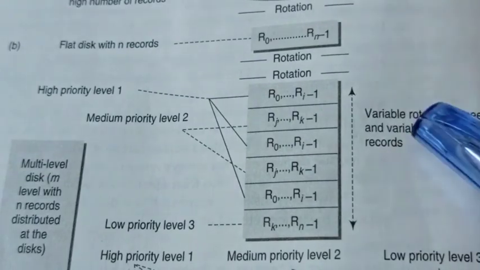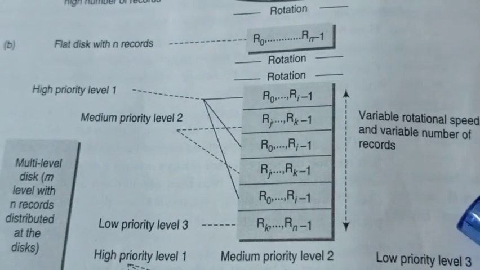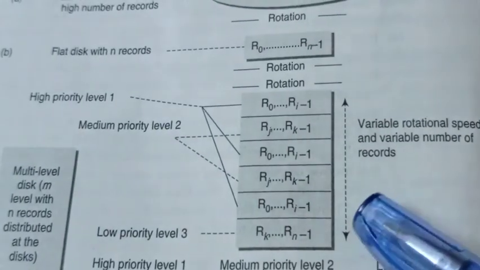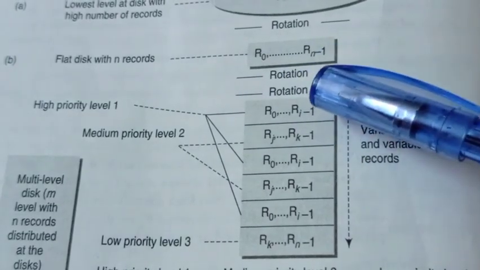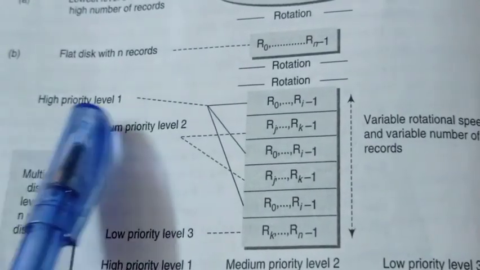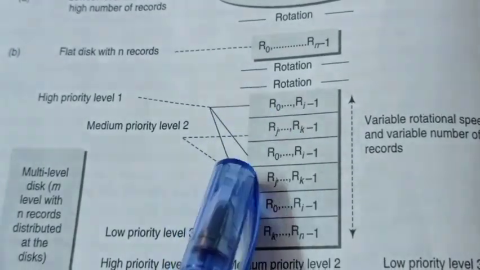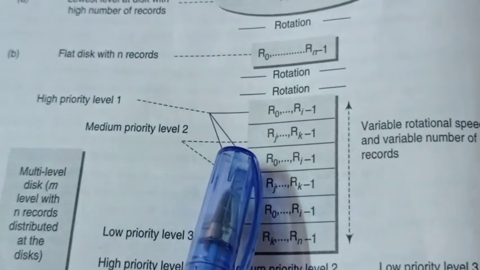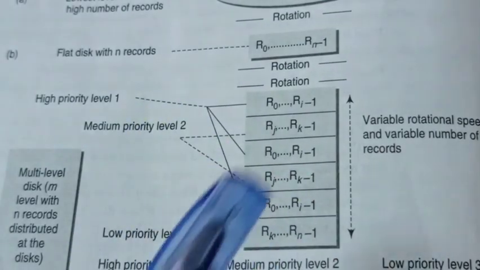Here there is variable rotational speed and a variable number of records. The number of records varies from level to level, and the rotational speed also varies. The records R0 to Ri-1 have the highest priority, so they will be given the highest rotational speed. After completion of this, at the second priority level, the records Rj to Rk-1 will be transmitted, again with a varied speed.